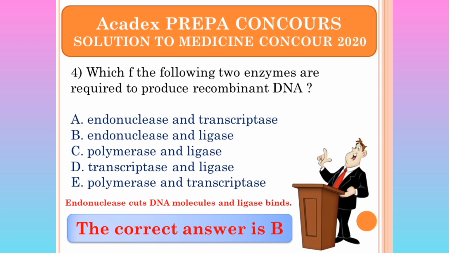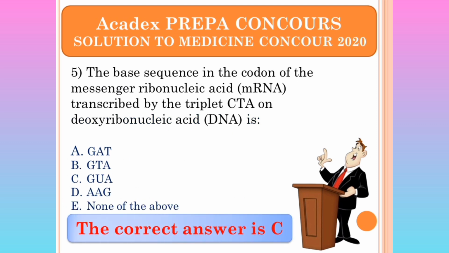Alright, question 5. Question 5 says the base sequence in the codon of the messenger RNA, ribonucleic acid, transcribed by the triplet CTA, cytosine, thymine, adenine, that's the meaning of CTA, right, on DNA, deoxyribonucleic acid, is... Our answer here is C.